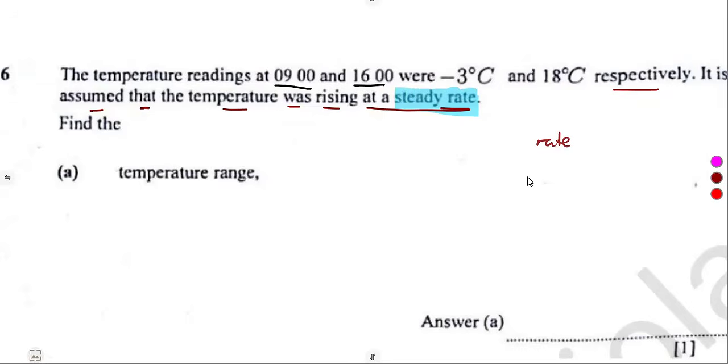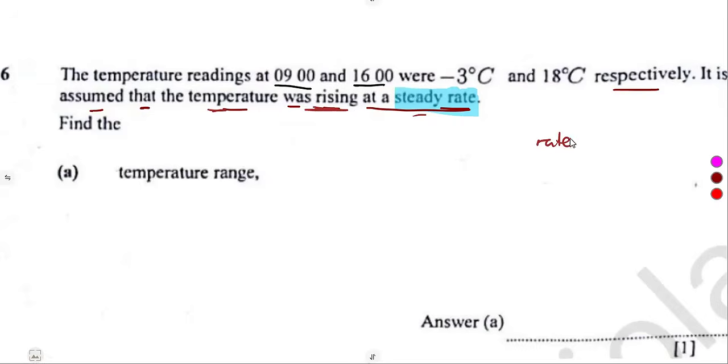If you are considering the rate of volume, it must be volume per unit time. Is it area? Must be area per unit time. So in this case, what are we referring to as a rate? The temperature was rising at the rate of temperature.